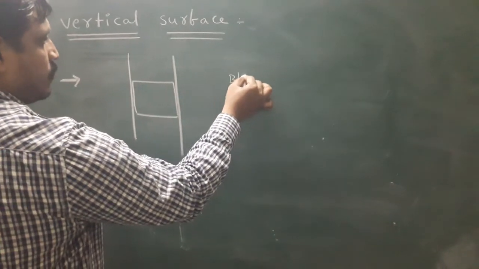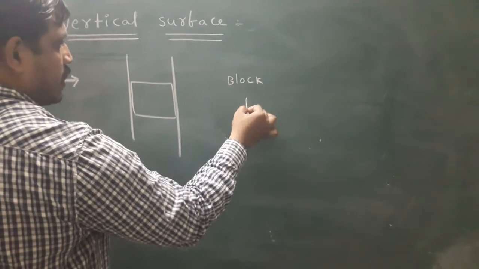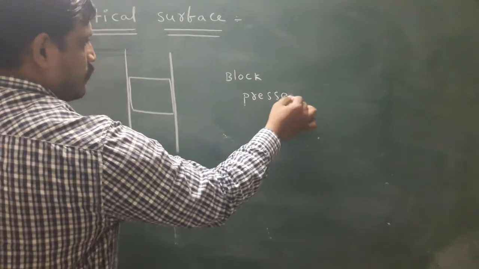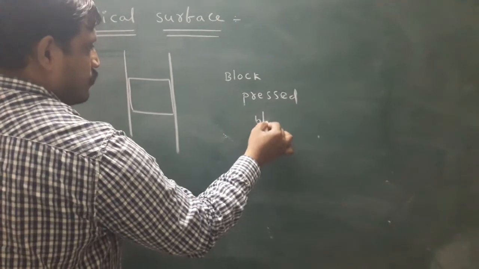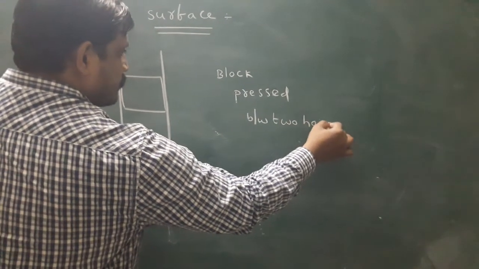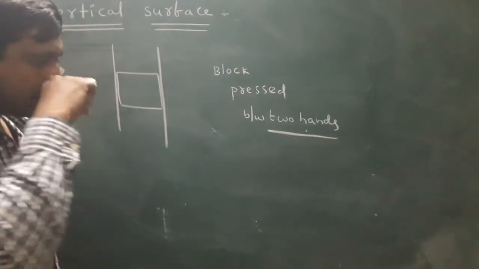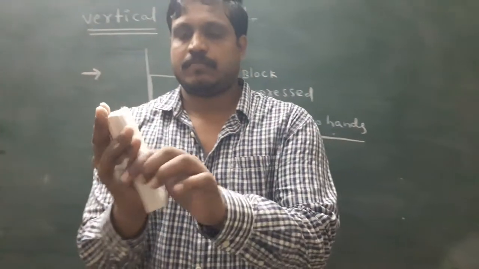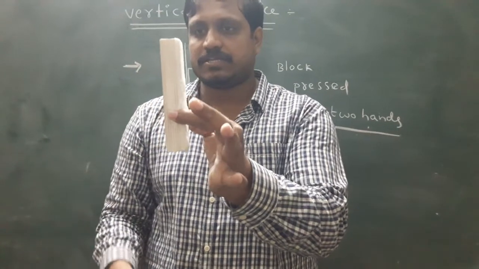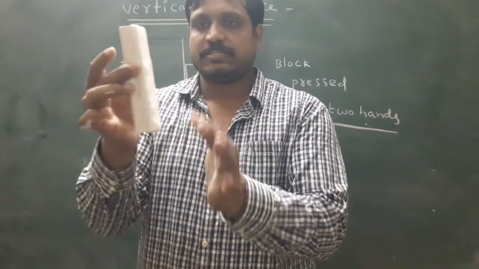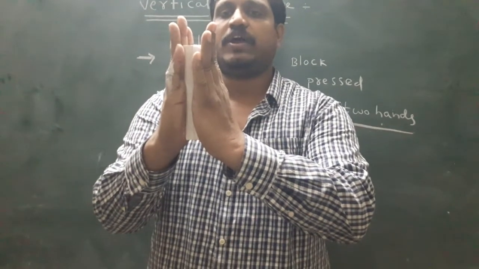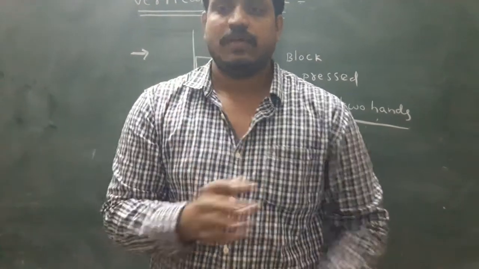The keyword in the problem: the block is pressed between two hands. Look here, this is the block. This block is pressed between the two hands.